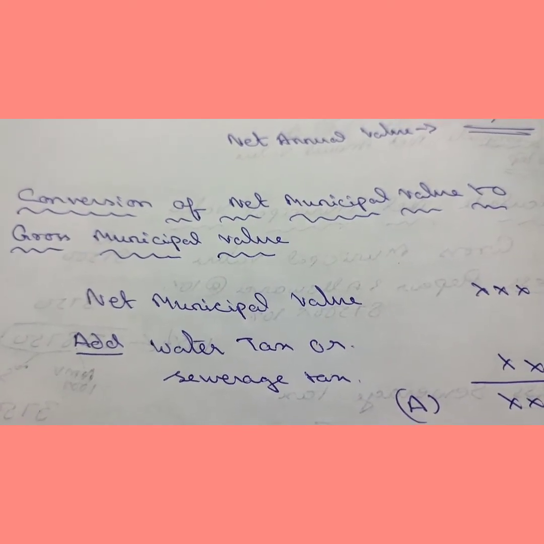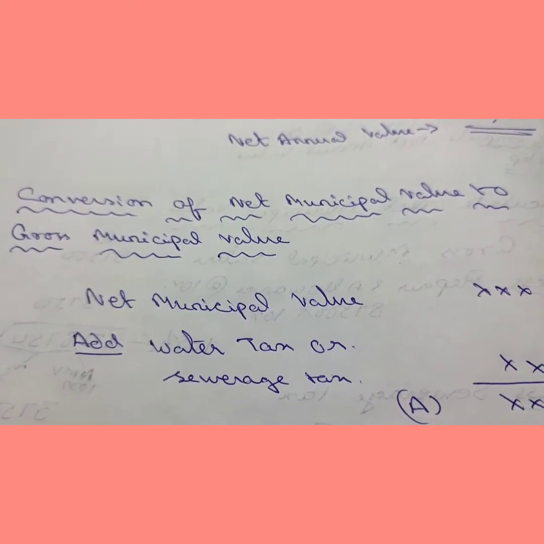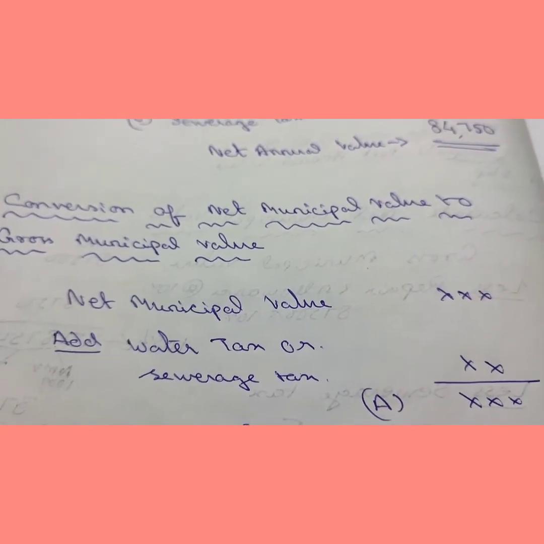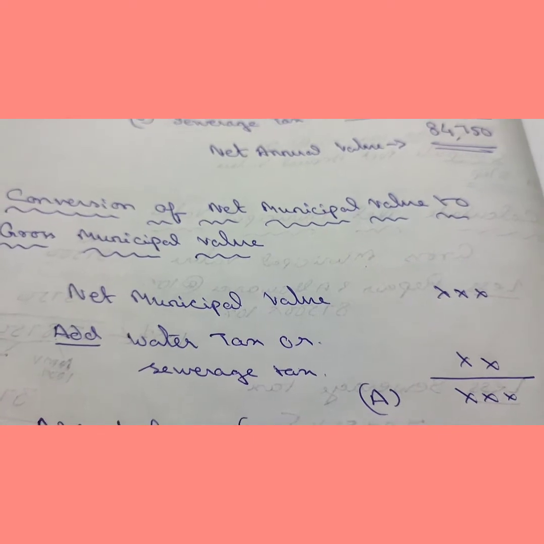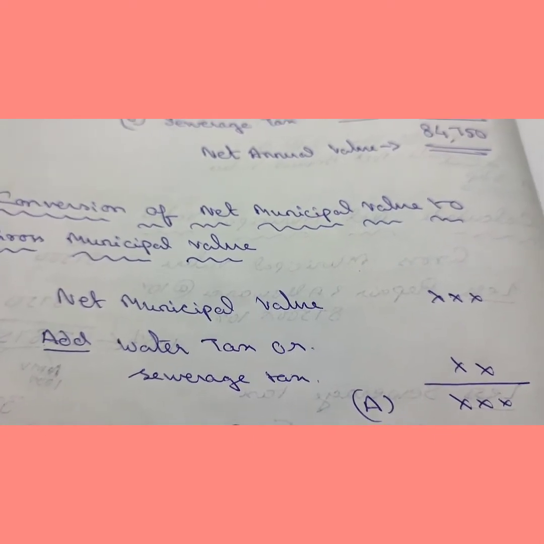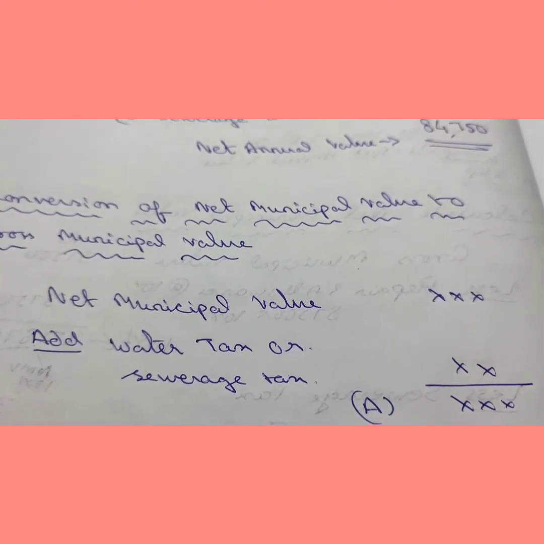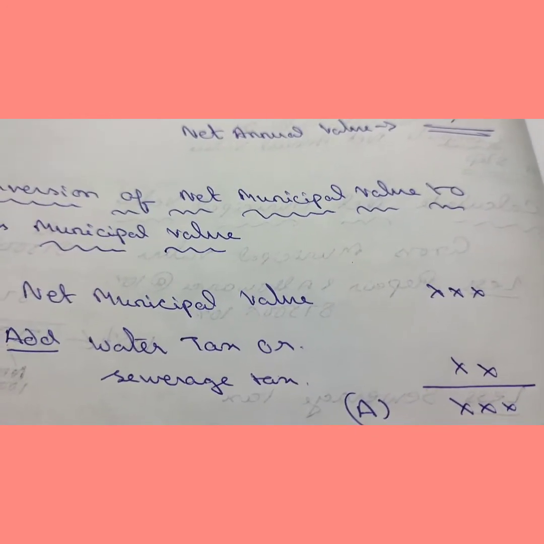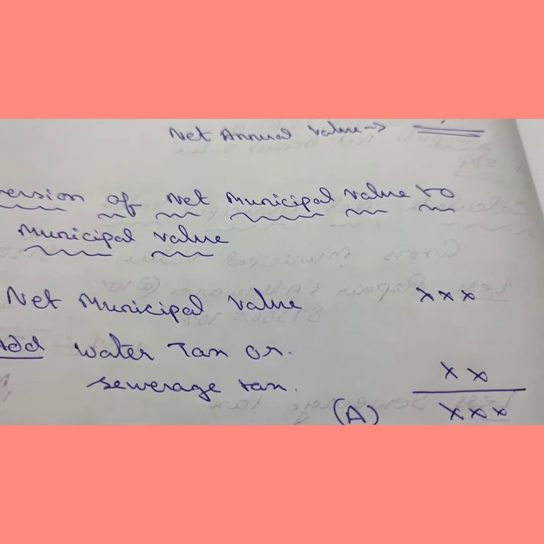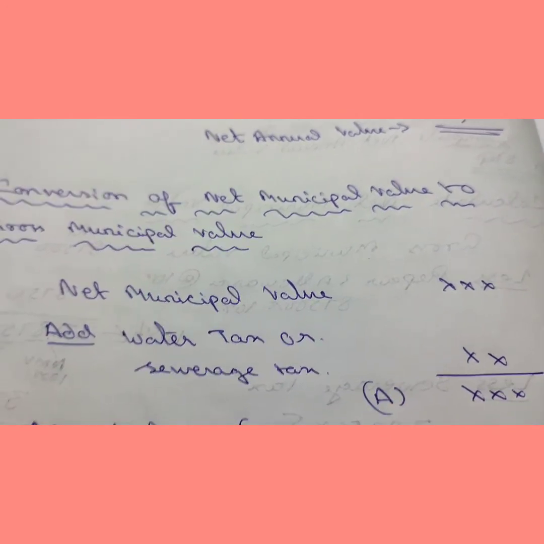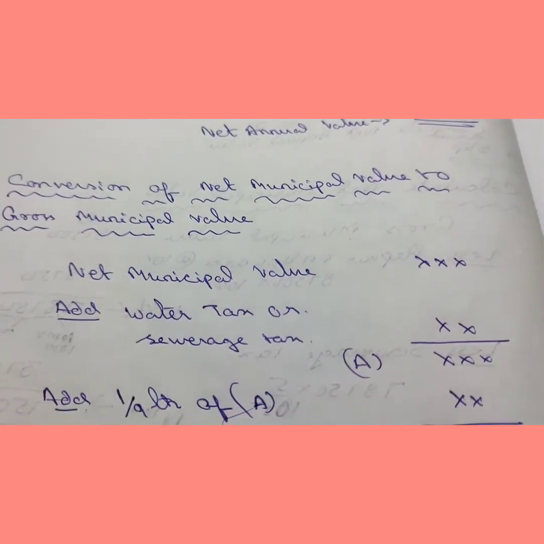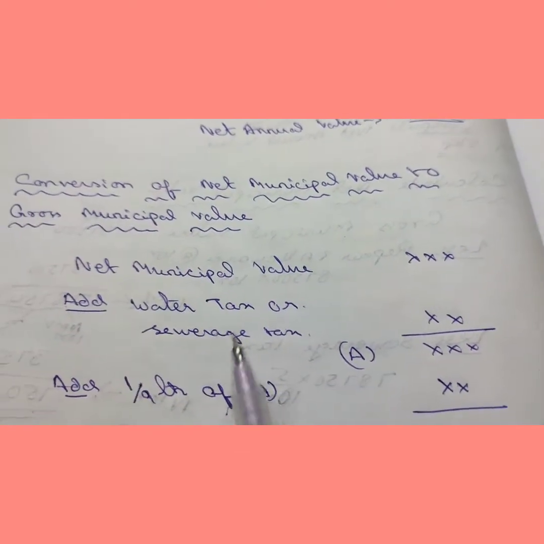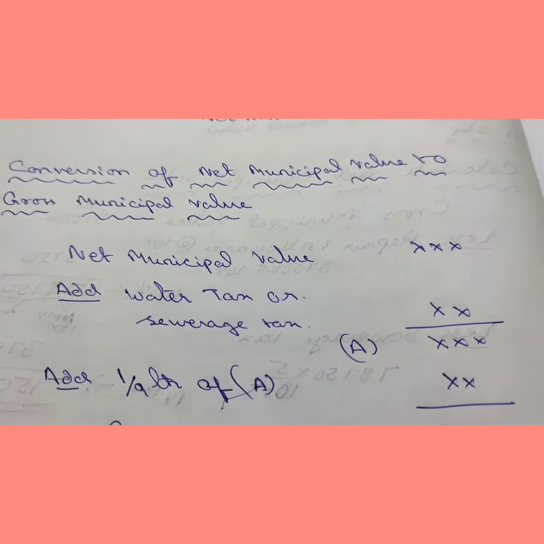Now, second part is conversion of net municipal value to gross municipal value. If in the question net municipal value is given and the house is situated in the metro cities, in this case you always have to calculate gross municipal value, because for the calculation of annual value, gross municipal value is required. So for the calculation of gross municipal value, here is a formula just opposite the previous formula.